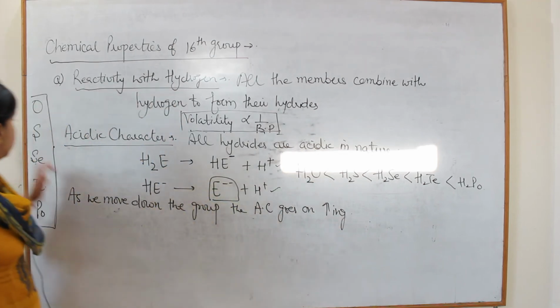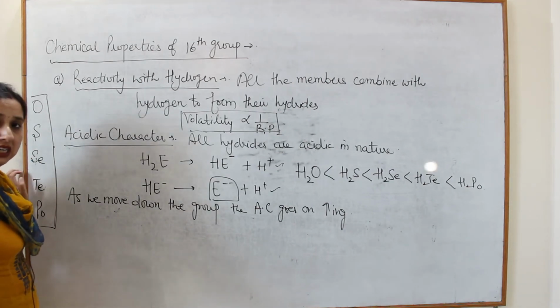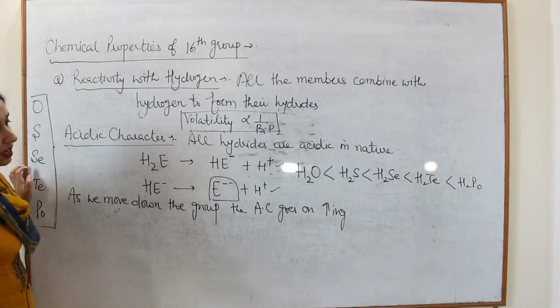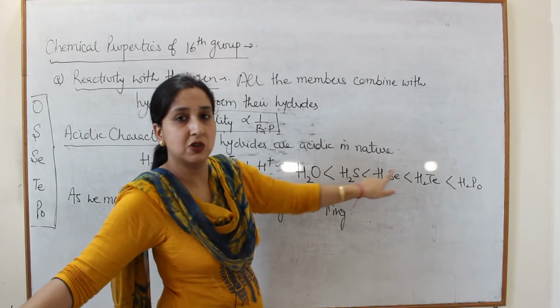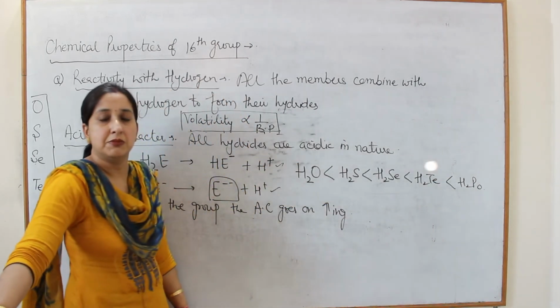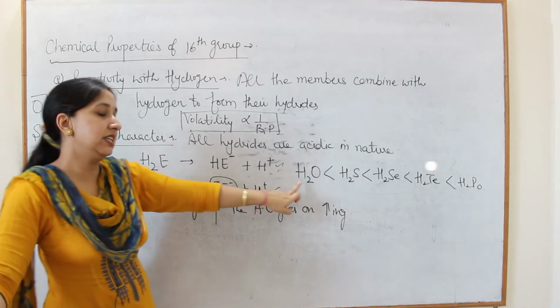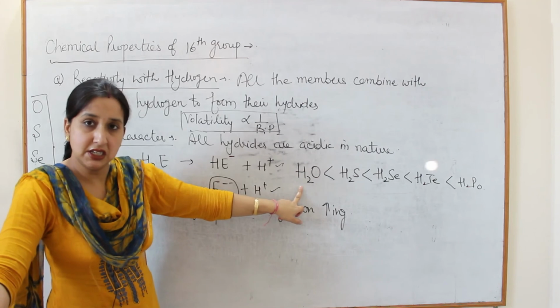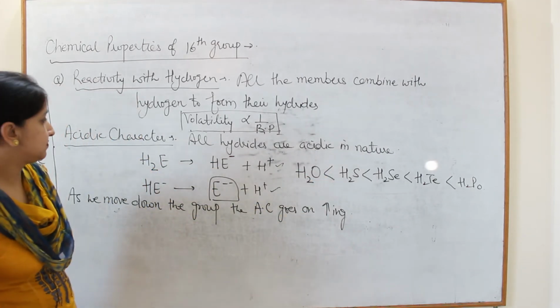Why? Because as we move down the group, the size of the atom goes on increasing. So if the size of the atom goes on increasing from oxygen to sulfur to selenium to tellurium and polonium, the force will become weak, and if the force becomes weak, it can release H positive easily and it will become more acidic in nature.